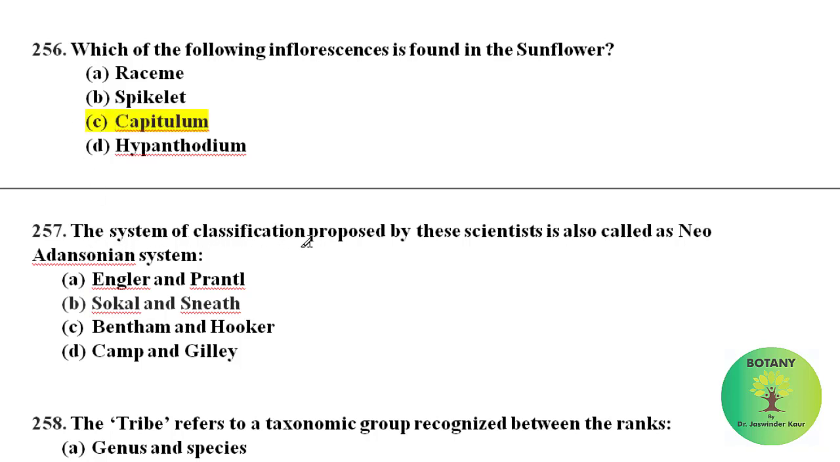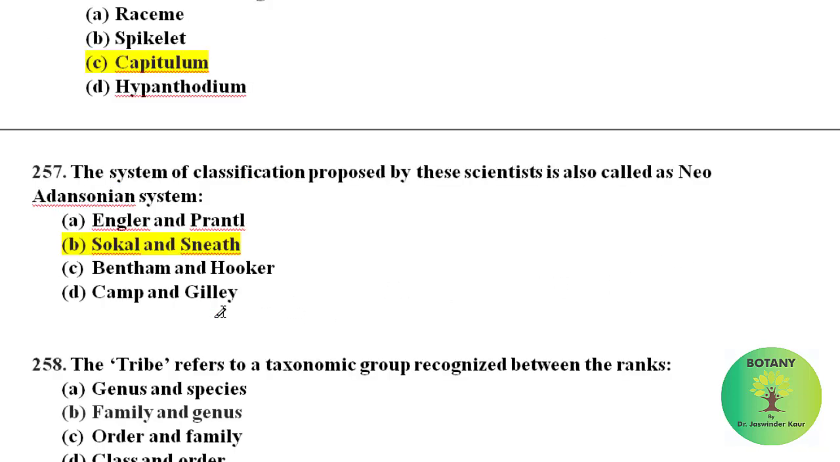The system of classification proposed by these scientists is also known as Neo-Adansonian system. The system given by Sokal and Smith is called the Neo-Adansonian principle. Sokal and Smith in 1963 gave the classification on the basis of numerical taxonomy. It is also known as Neo-Adansonian system.